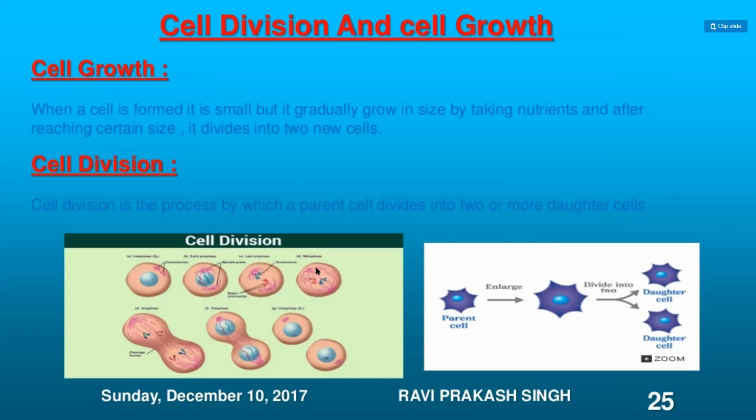Cell division is a process by which a parent cell divides to give rise to daughter cells. Now in my body, I have 2 cells. So those 2 cells have to get converted to 4 cells. That will happen because of cell division. Are you understanding? Yes, ma'am. The cells have to increase so that the volume of the cells increases and growth increases. So cell division is a process by which a parent cell divides into 2 or more daughter cells.